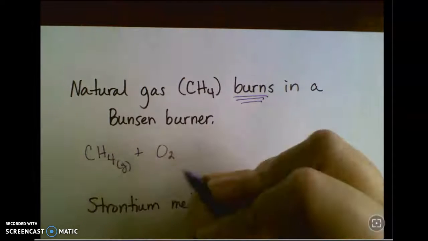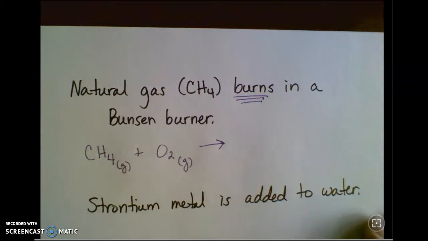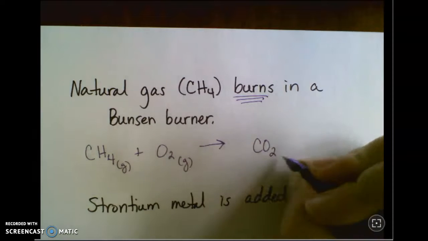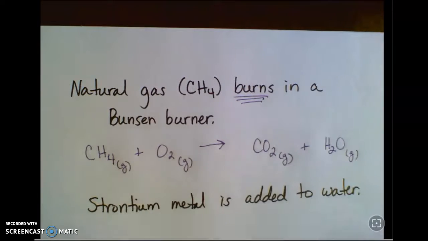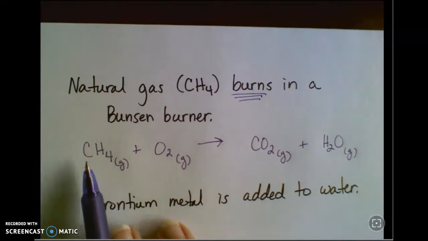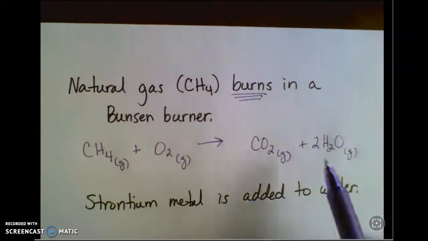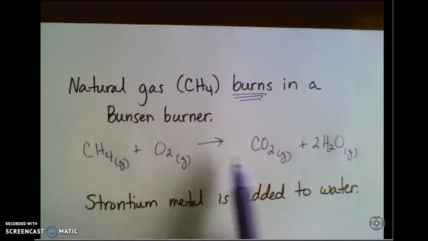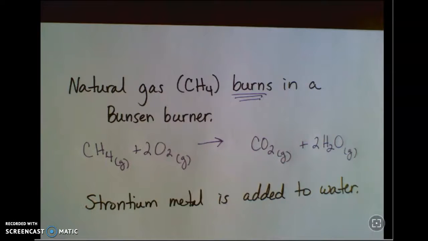So I'm going to add some oxygen gas to that from the air. And our rule for this is a hydrocarbon, so made of hydrogen and carbon. When it combusts, it's always going to give you carbon dioxide and water, both gaseous, because we've got a lot of heat going on there. You would balance that equation. Carbon's balanced. Looks like I need to put 2 in front of my water here. And then oxygen, I've got 2 there, plus 2 more. It's 4, so I need a 2 there.